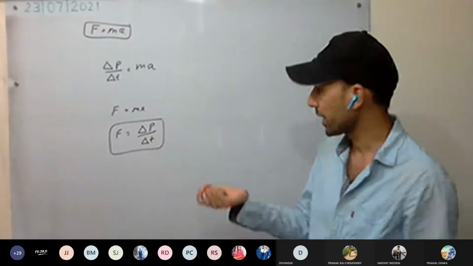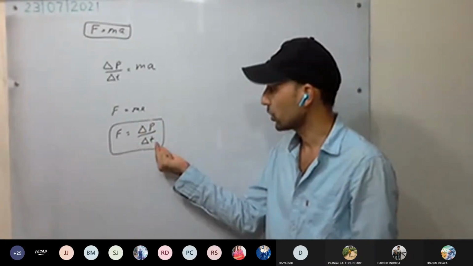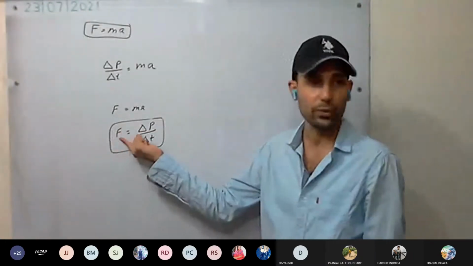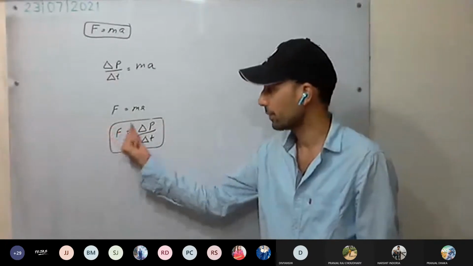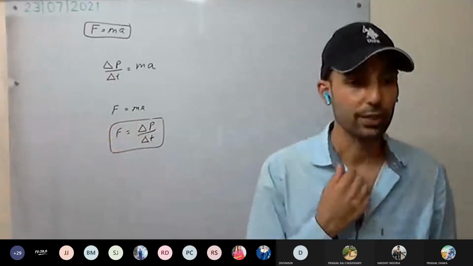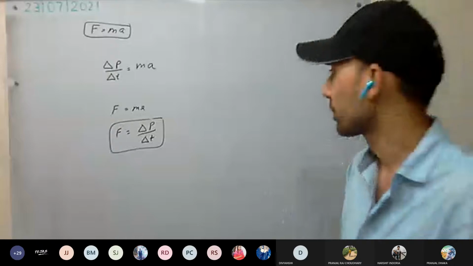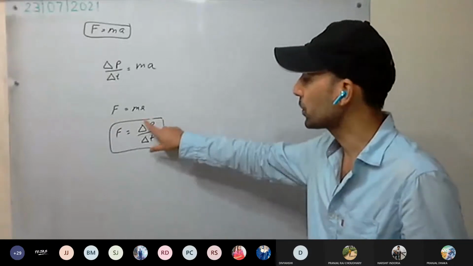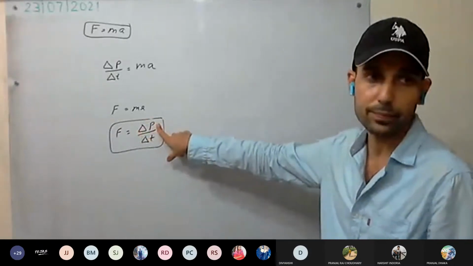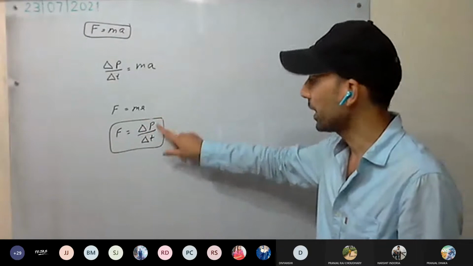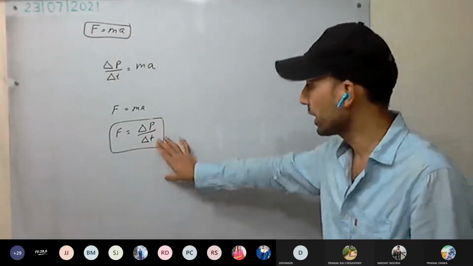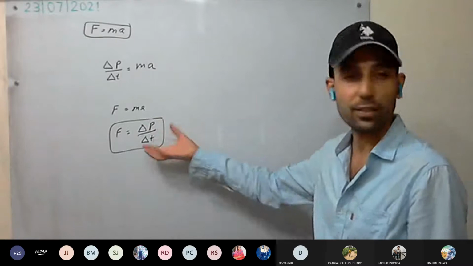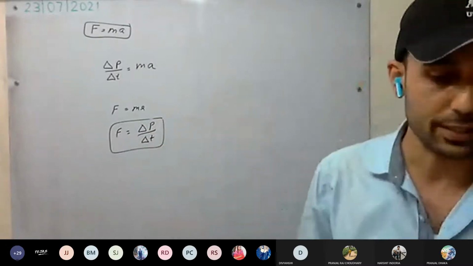According to the second law of motion, the rate of change of momentum is directly proportional to the force applied on the body, and this change in momentum takes place in the direction of the applied force. This is the second law in terms of rate of change of momentum, and we are going to apply it in various examples.